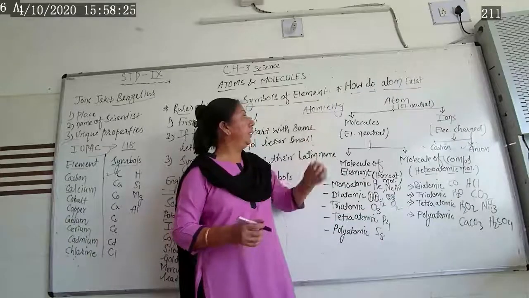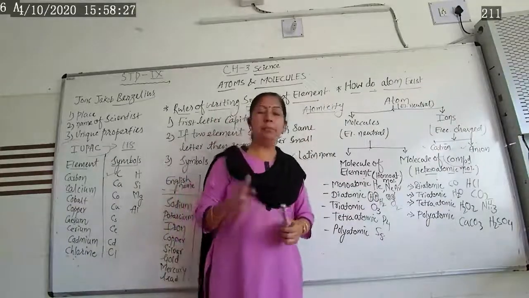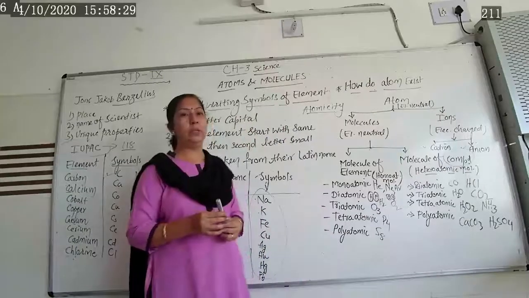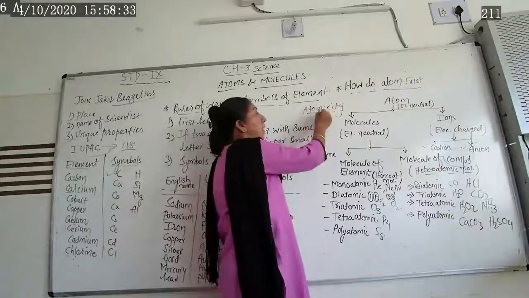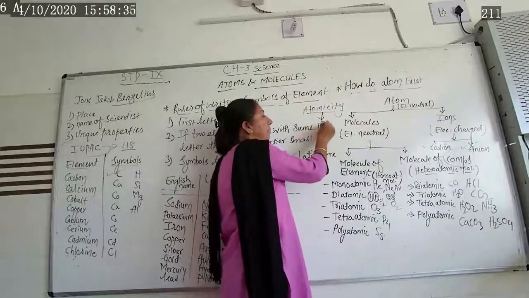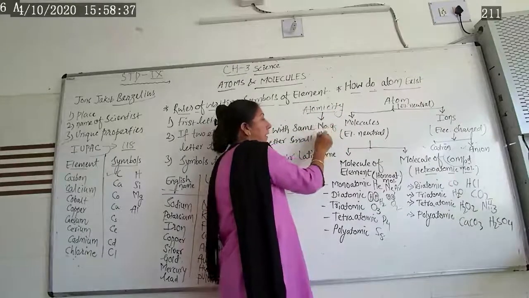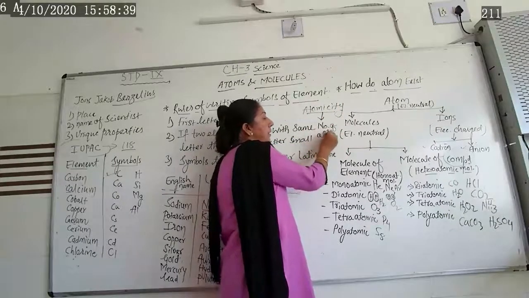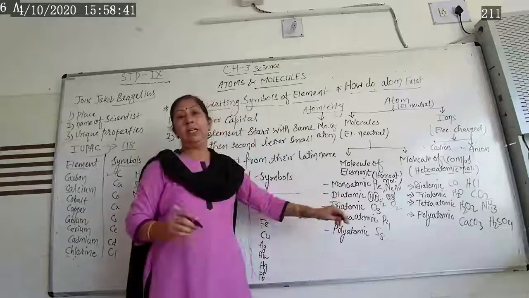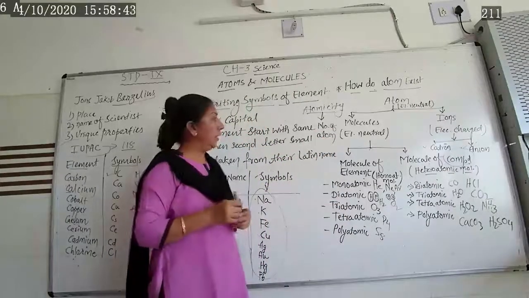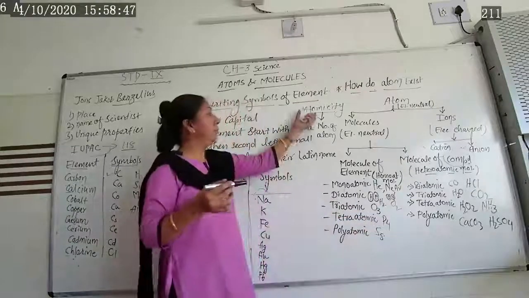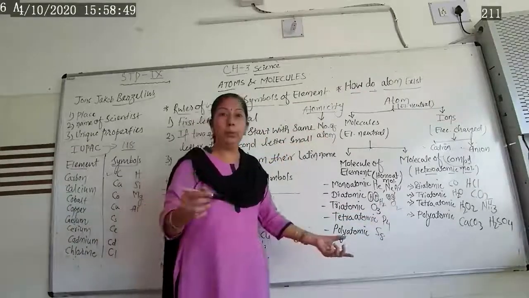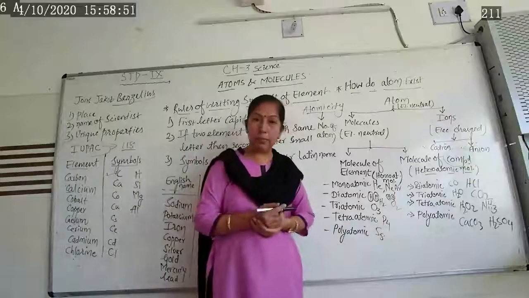Now, here we will learn the word atomicity. Sometimes we will ask you to find out the atomicity of these types of compounds. Atomicity means what? Number of atoms. The number of atoms present in any compound, element or molecule, that is the atomicity.